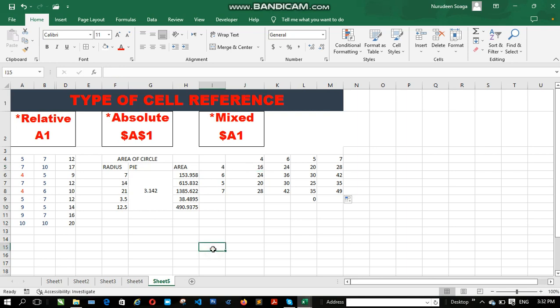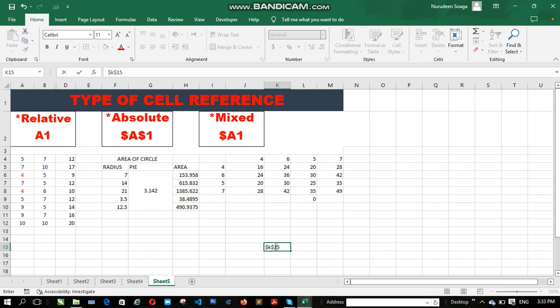Take for instance, I want to lock cell K15. I want to lock both column and row. That means I'm going to do it by putting $ sign K, then $ sign 15. So this is how you lock a particular cell.